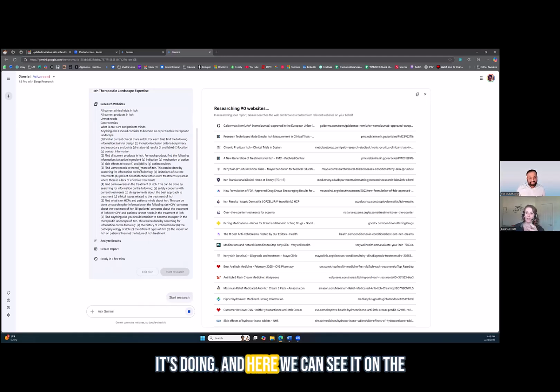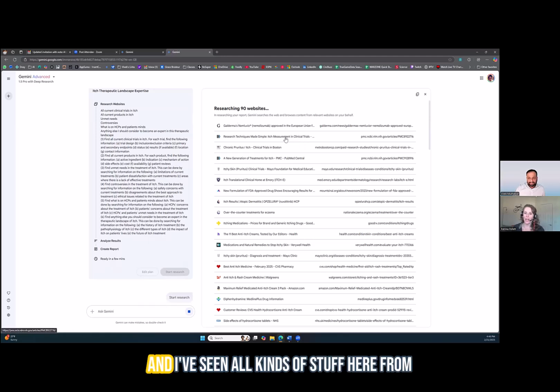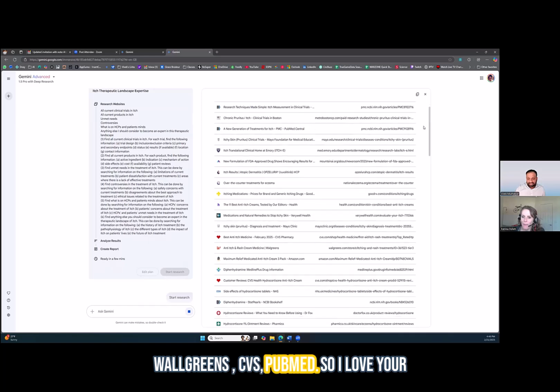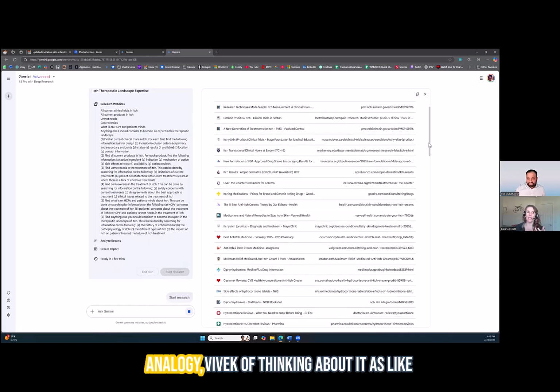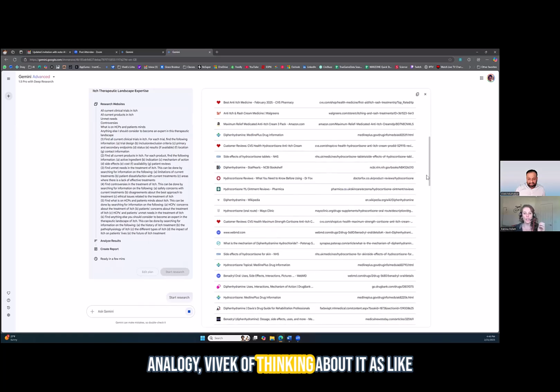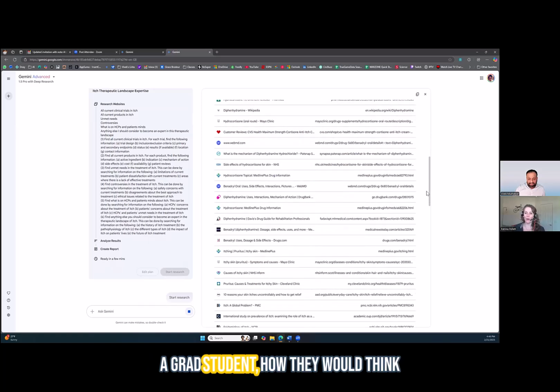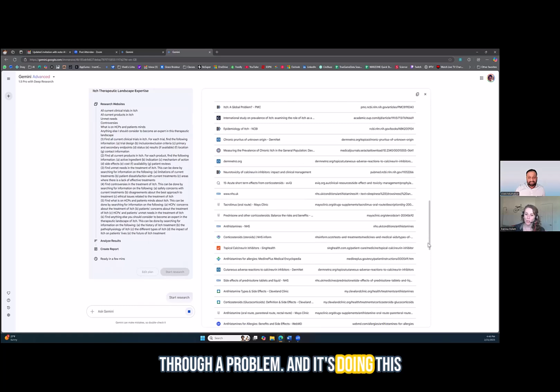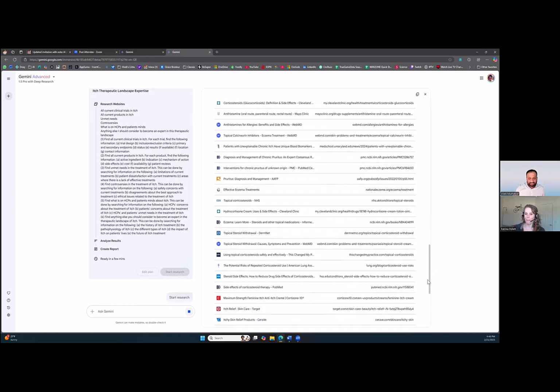That's what it's doing. And here we can see it on the side saying it's researching 90 websites. And I've seen all kinds of stuff here from Walgreens, CVS, PubMed. So I love your analogy, Vivek, of thinking about it like a grad student, how they would think through a problem, and it's doing this research for you.